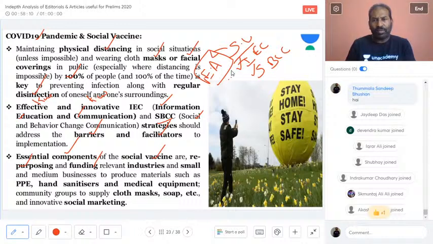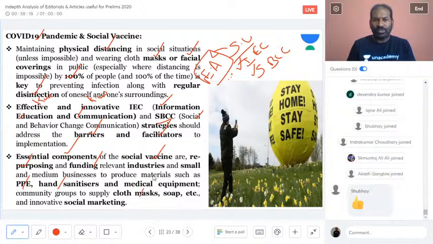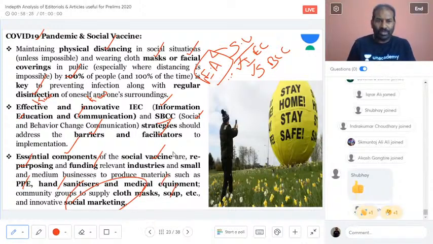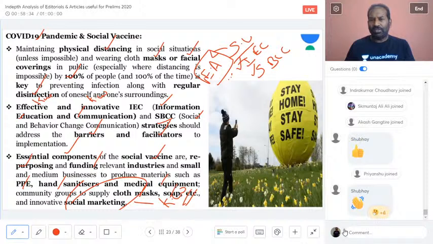And then not only that, providing the material, as we spoke about, PPE, that is the personal protective equipment, hand sanitizers, and also the cloth mask, soap, and equipment. These are all innovative social marketing. And when we are talking about social marketing, it is also a key phrase which is very important from the prelims and also mains point of view.